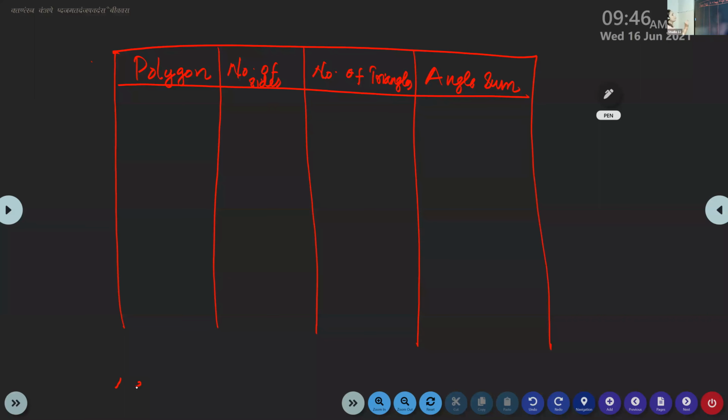Okay, children. So, polygon. Shall we write? Yes, ma'am. So, our first polygon is triangle. Number of sides, 3. Number of triangles means only one triangle you can see there. Isn't it? So, angle sum is 180. Simply 180.